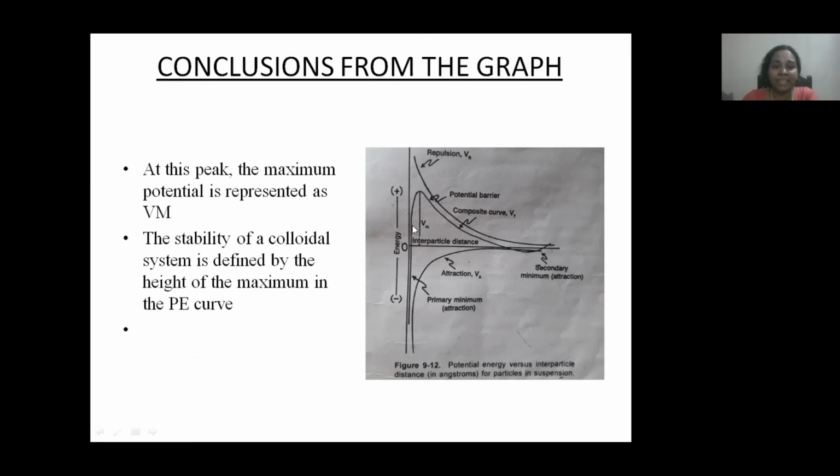This peak, here you can see the peak of this curve, is represented as the maximum potential, and this represents Vm. The stability of a colloidal system is defined by the height of the maximum in the potential curve. So this peak represents better stability of the colloidal system.